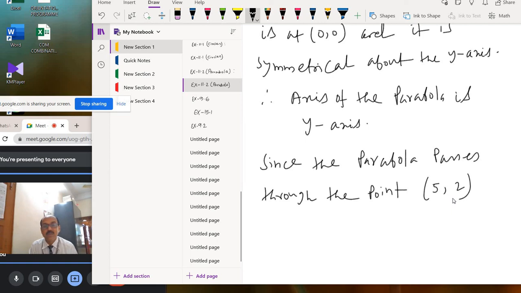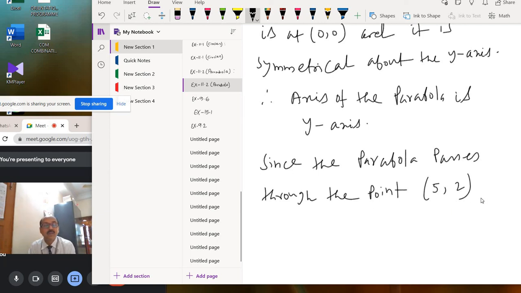Because the point 5, 2 is positive, this parabola will be an upward parabola, and the upward parabola equation is x square equal to 4ay.